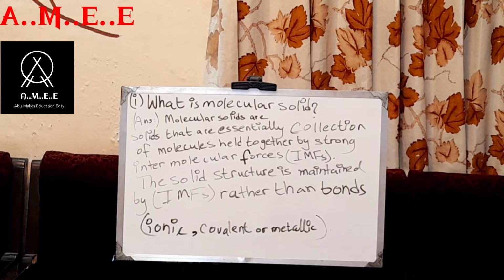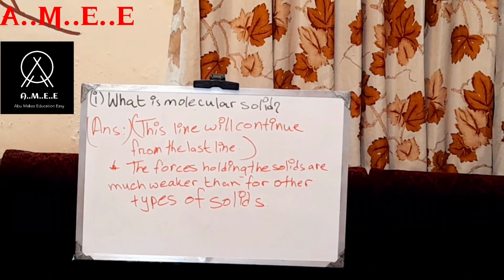Please continue this line from the place where you gave the full stop after the bracket. You don't need to write the line I have given in brackets. This line will continue from the last line, which was ionic, covalent or metallic.